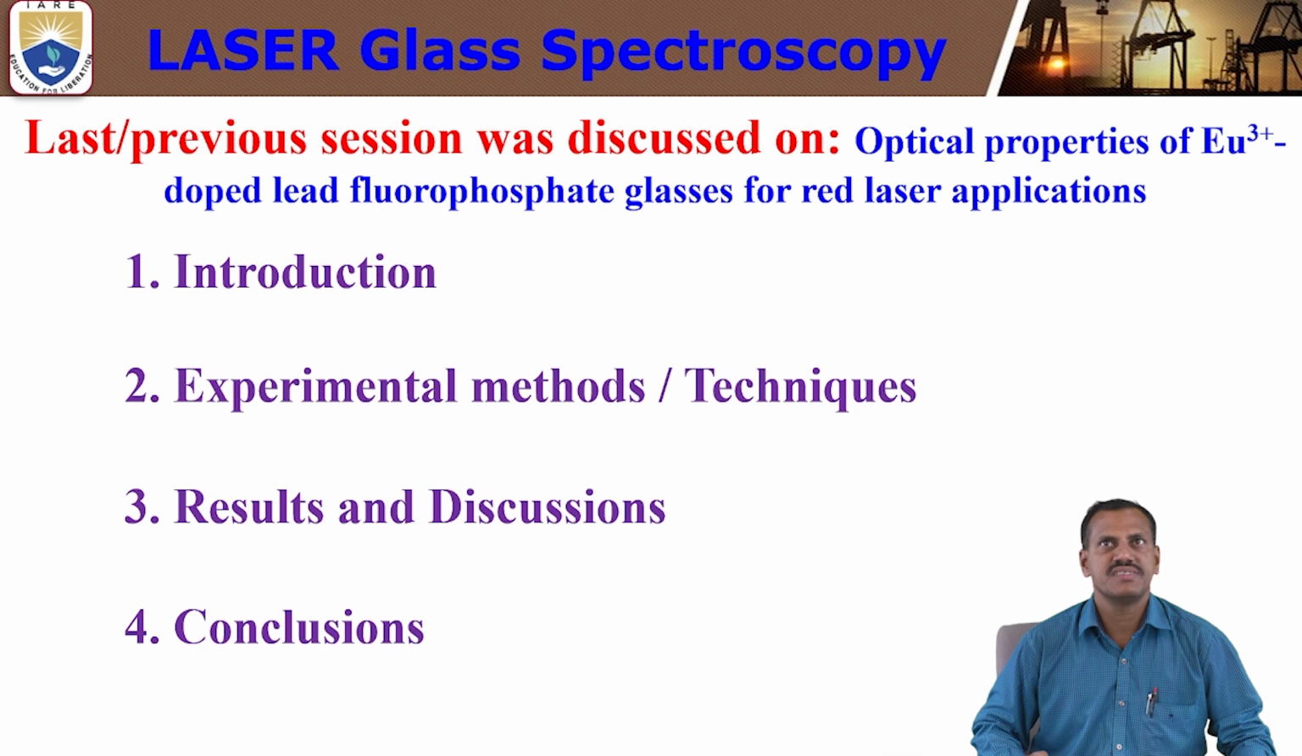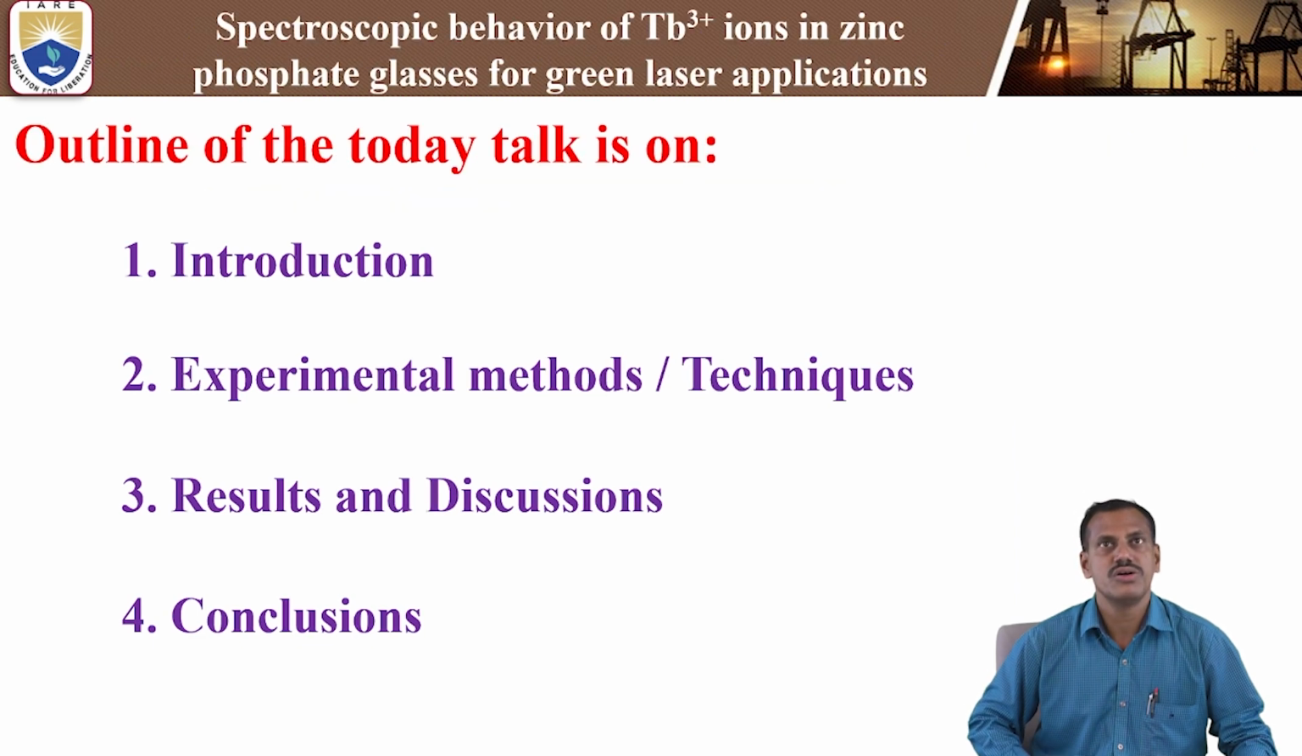The previous session discussed the optical properties of europium-3 plus doped lead fluorophosphate glasses for red laser applications. That covered the introduction, experimental methods, results and discussion, and conclusions on the europium-3 plus doped lead fluorophosphate glasses. So the outline of today's talk is the spectroscopic behavior of terbium-3 plus ions in zinc phosphate glasses for green laser applications.